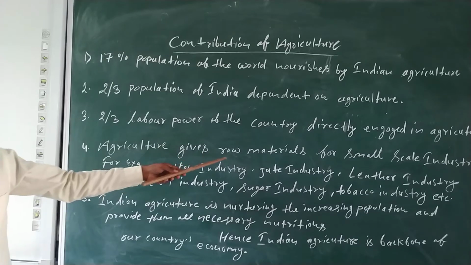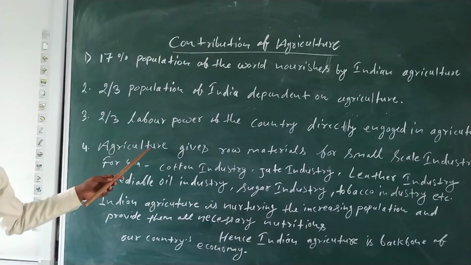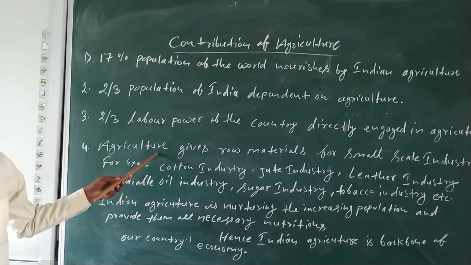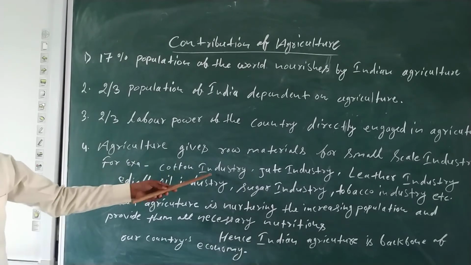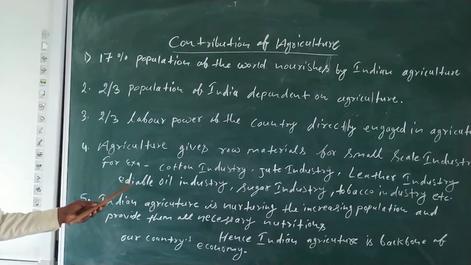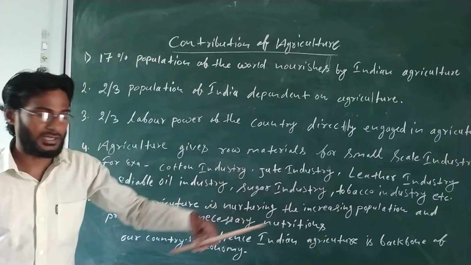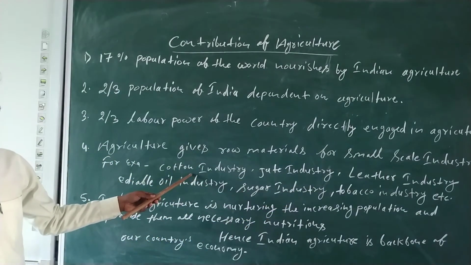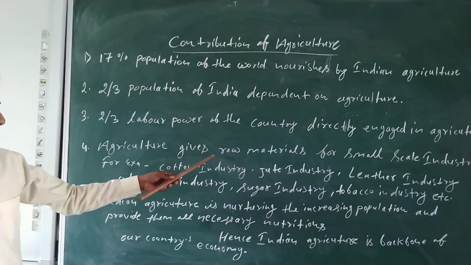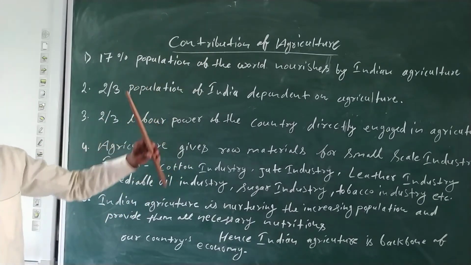Agriculture gives raw materials for small scale industries based on agricultural raw material. That is cotton industry, jute industry, leather industry, edible oil industry, sugar industry, tobacco, etc. These are the industries which get raw material from agriculture. So this is the contribution of agriculture.